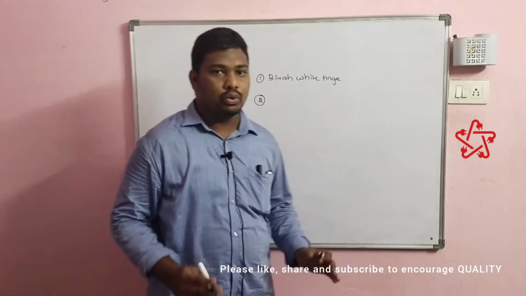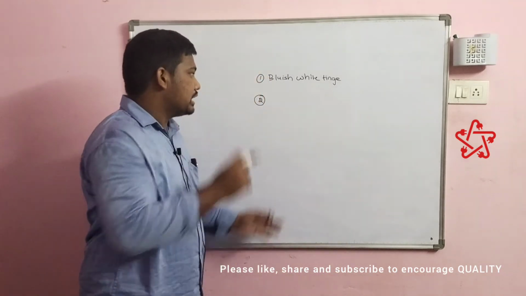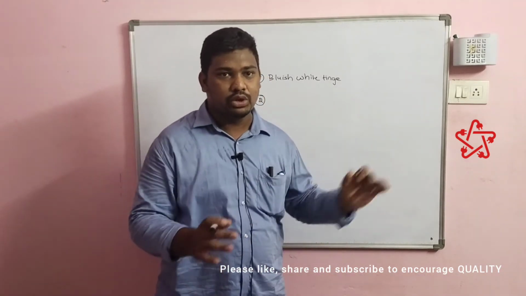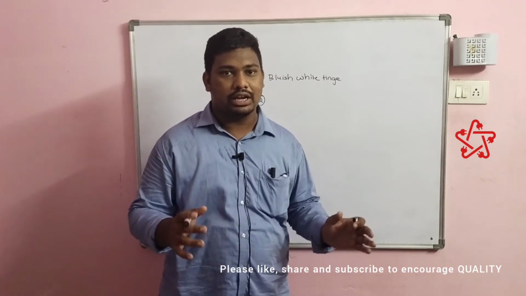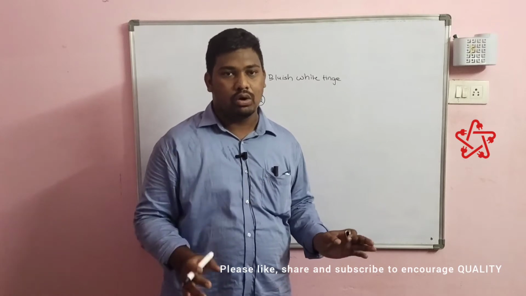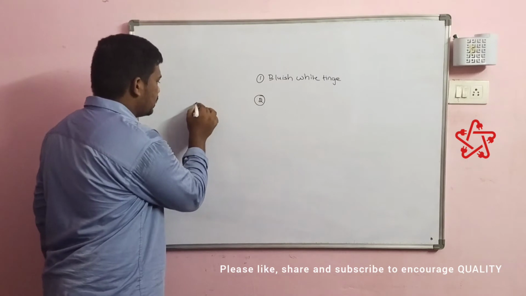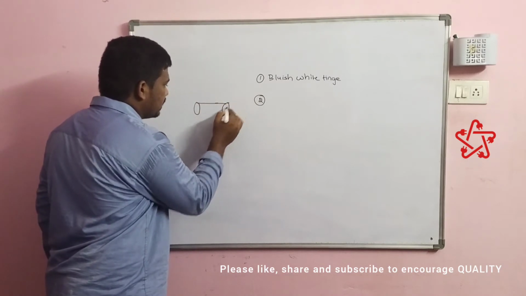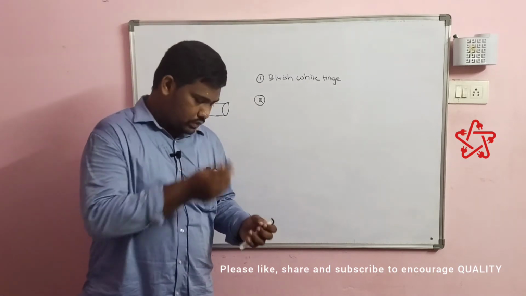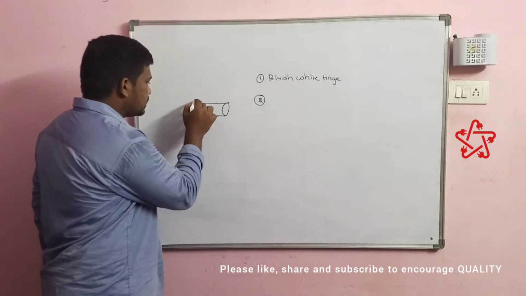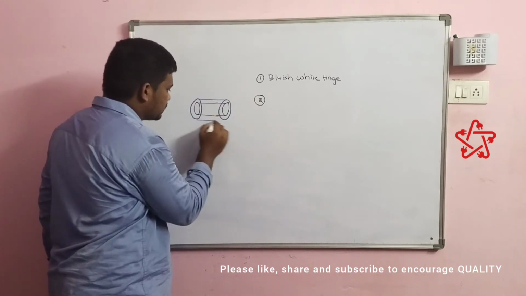Now, coming to what is meant by corona. We already said we generally see a bluish white tinge, or from the textbook point of view a violet color glow. Before going to what is corona, let us take a conductor. Let me take a conductor, and here it will be surrounded by air, like this.